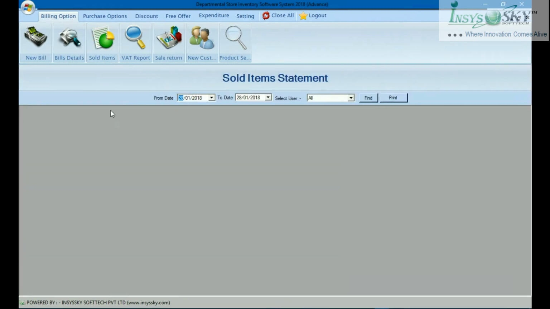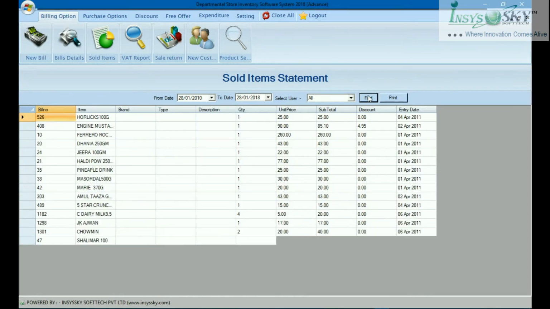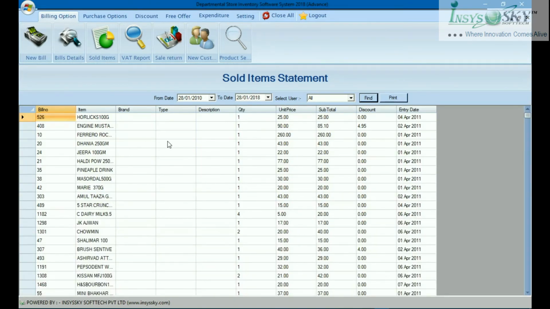Sold items: you can give the date, from which date to which date, then click on find. I have given a long date, so it's a big report. Of course you generally will not put it like this. Here it will show, for example, how many Horlicks were sold on a particular day. Those things will be shown.